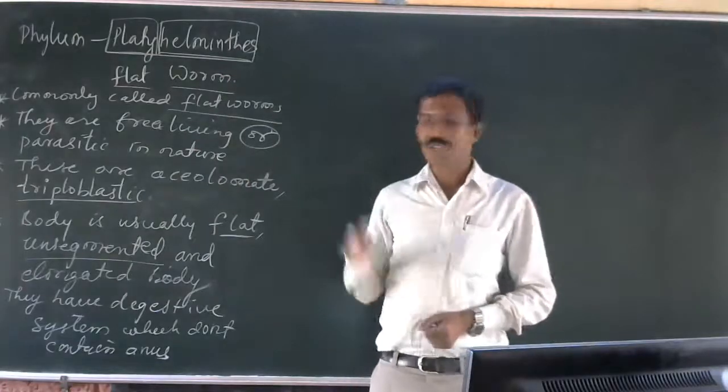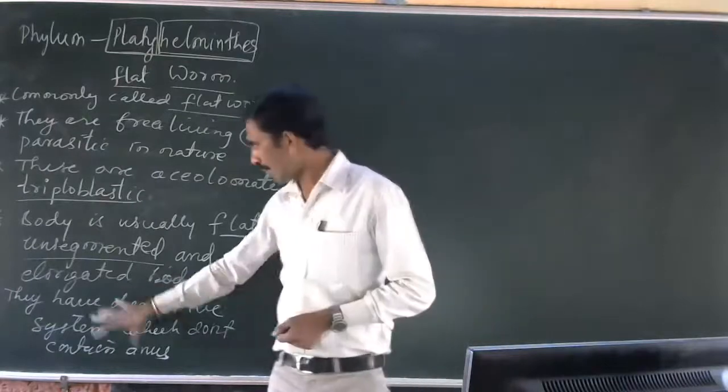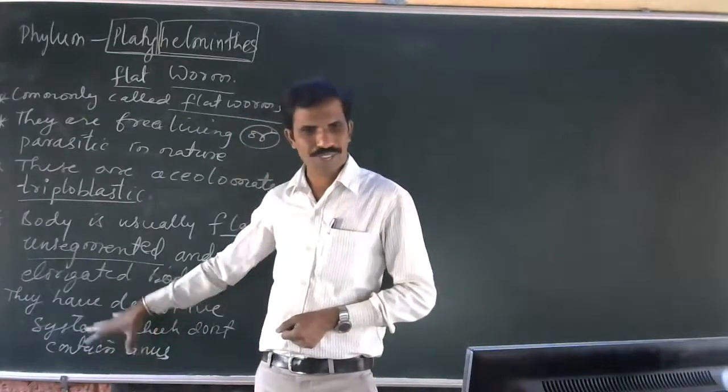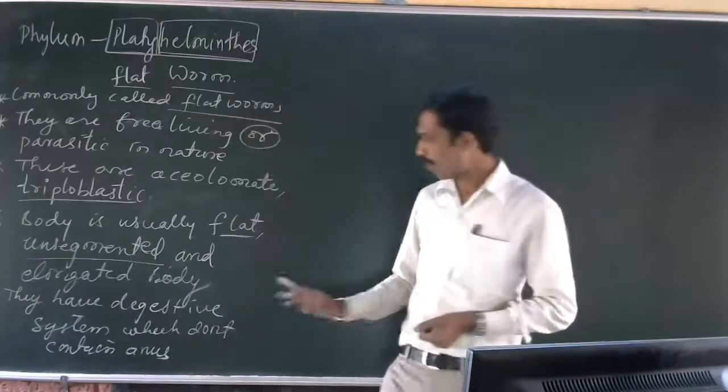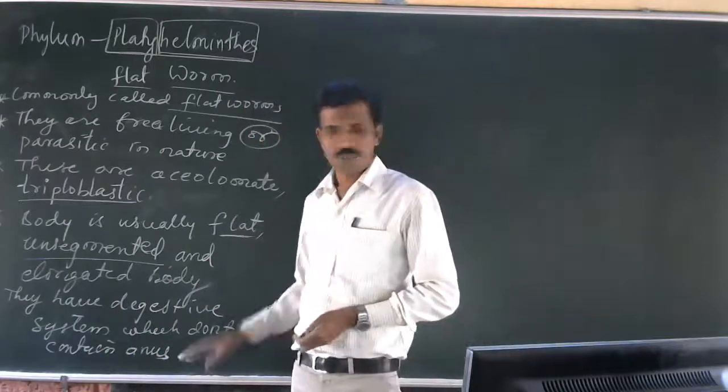The digestive system is tubular, with the mouth structure and pharynx, and the mouth is the common opening.